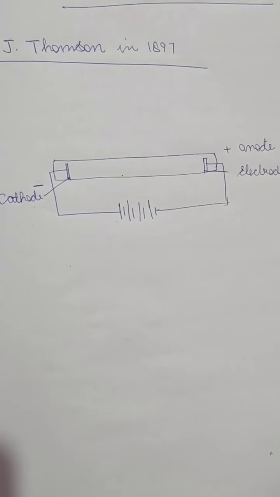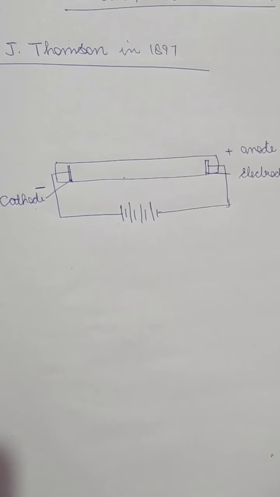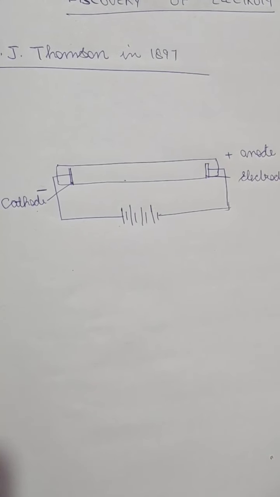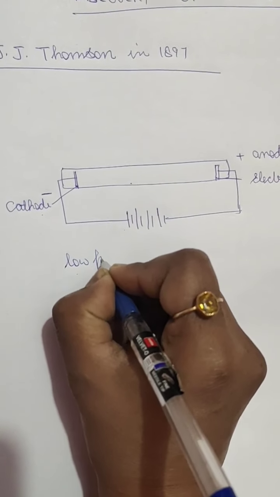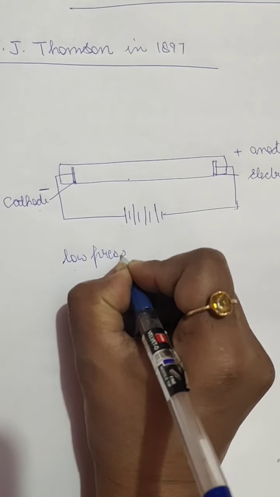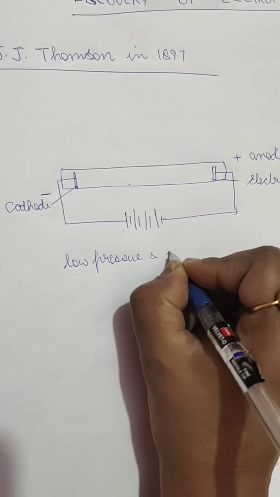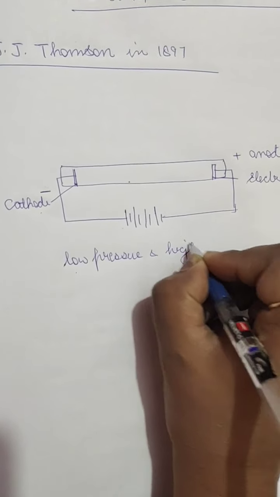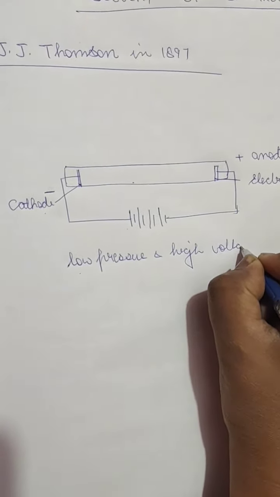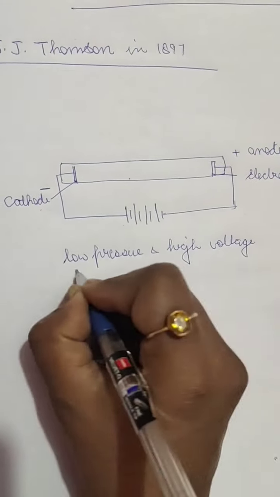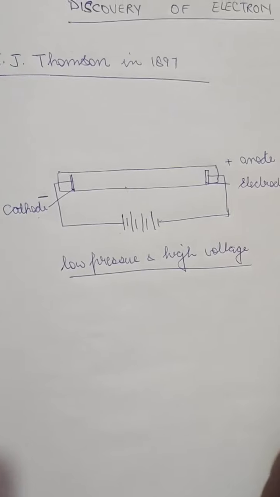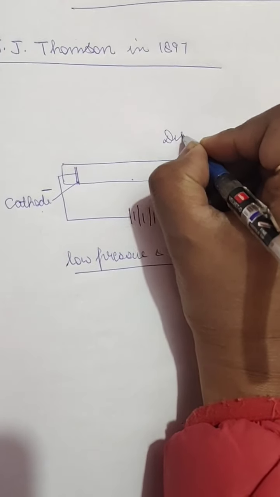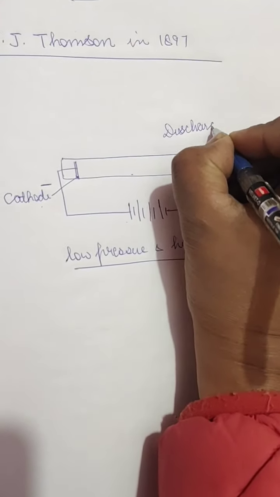Then Thomson filled a gas called hydrogen gas into it, at a very low pressure and high voltage. So he maintained a very low pressure with a very high voltage, and this was called the discharge tube.